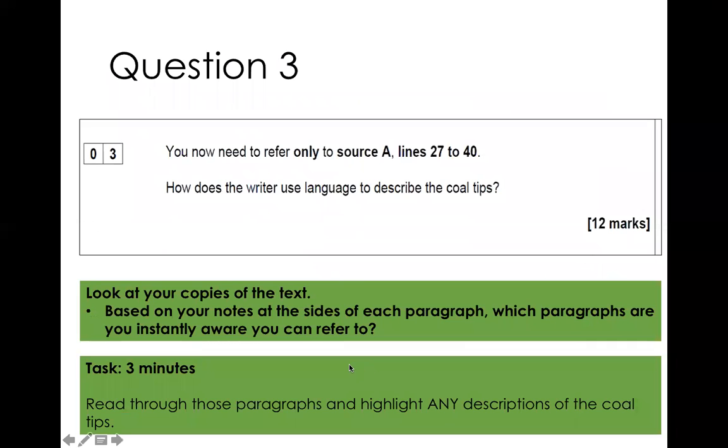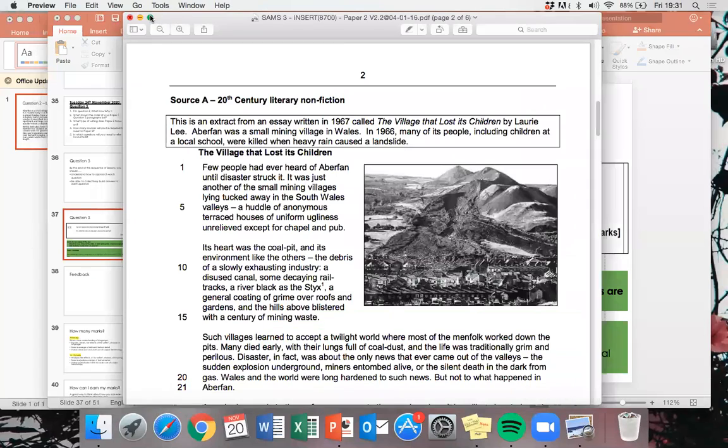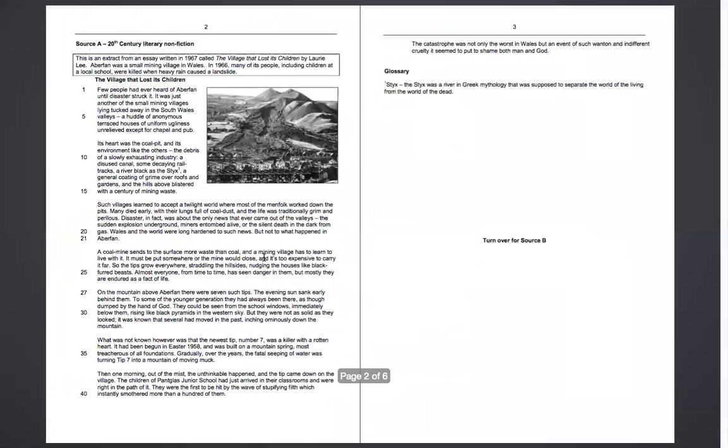The next task I was going to give you is to read through those 3 paragraphs and highlight any descriptions of the coal tips. That is what the question is about. How does the writer use language to describe the coal tips? Okay, so I'm going to go back to that copy of the extract on the screen there, and we are just looking at paragraphs 4, 5 and 6.